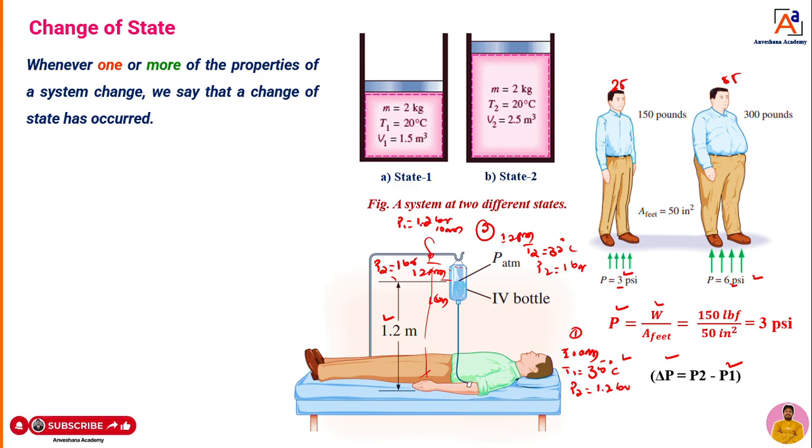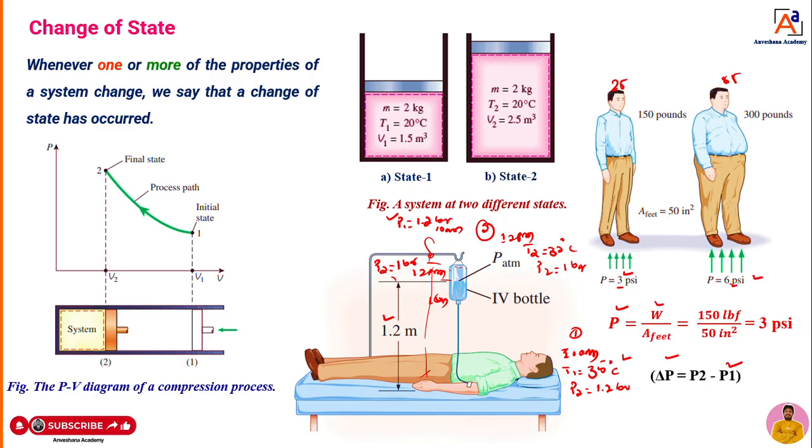That means the pressure is going to decrease, 1.2 bar to 1 bar. These are the examples. I am taking rounded values, 1.2 and 1 bar, to understand. The pressure at 10 AM is different, and the pressure after 2 hours, at 12 PM, has changed. That means change of pressure has occurred, that is, change of state has occurred. Okay, so these are some live day-to-day examples to understand change of state.